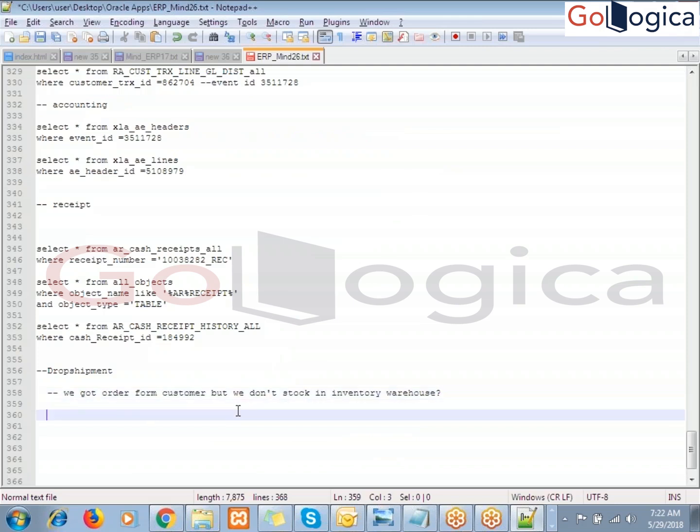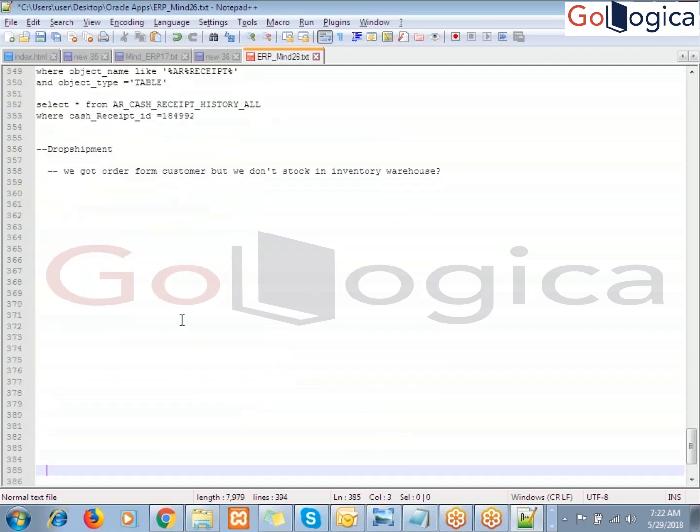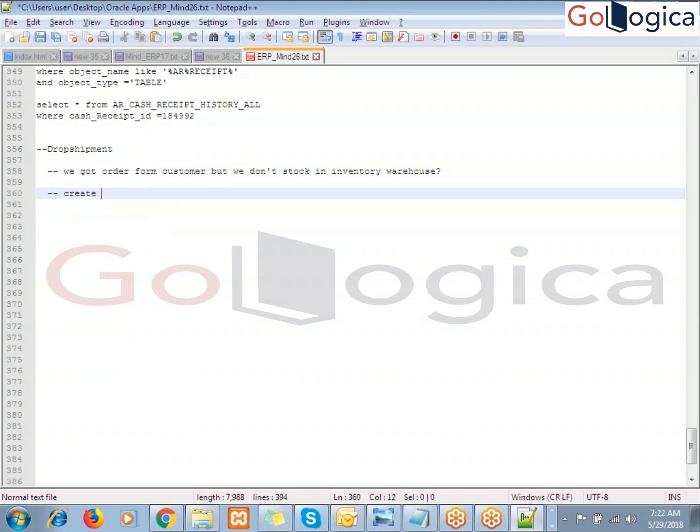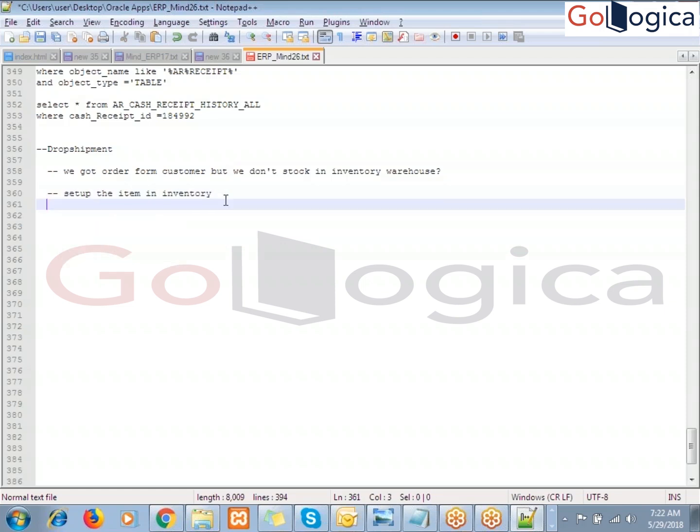Now we have so many steps to perform in this process. Okay. First, create the item in inventory. Instead of create item, we can put it as set up the item in the inventory. After that, assign the item to inventory organizations.